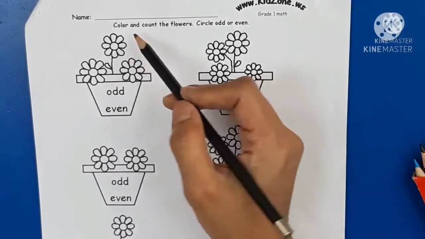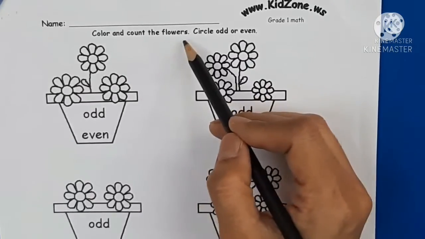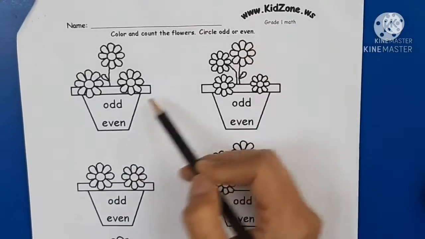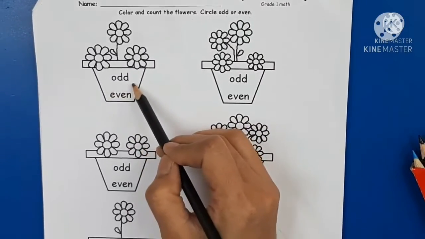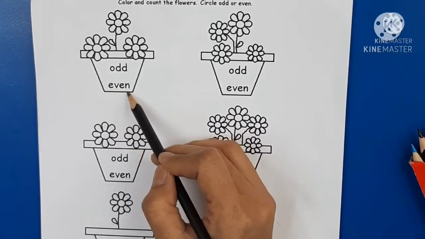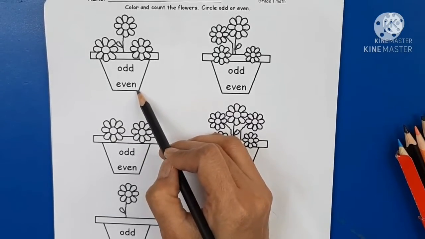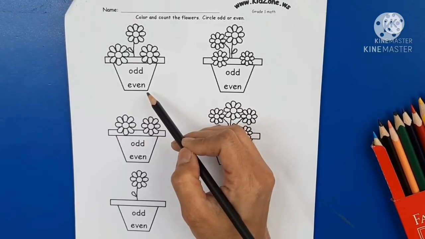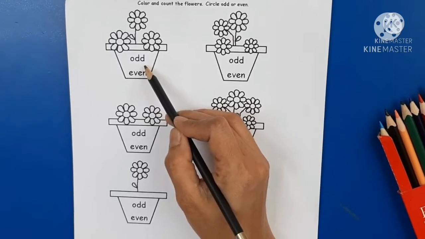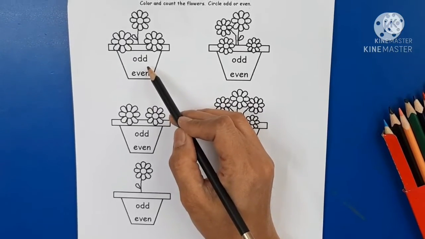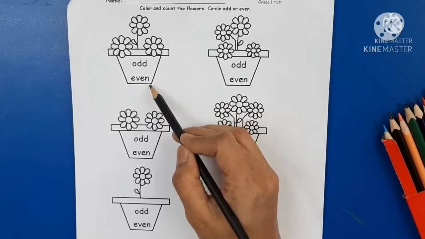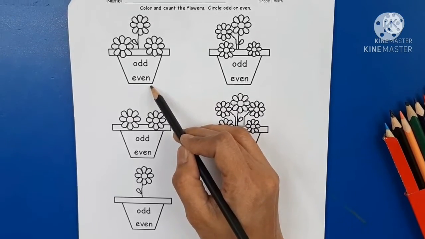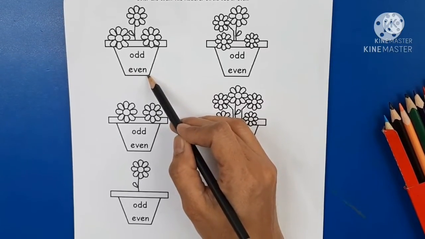Read the instruction with me. Color and count the flowers. Circle odd or even. Odd. Even. I hope you still remember the exercises we did earlier. Odd numbers are numbers having 1 left over as a remainder. Even numbers are numbers when divided by 2 will leave no remainder.